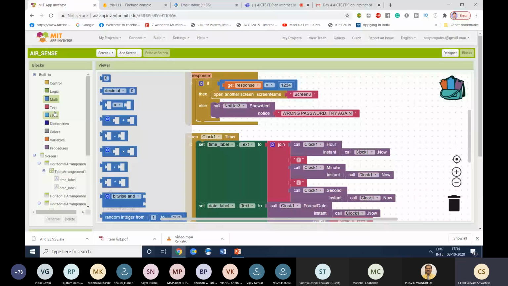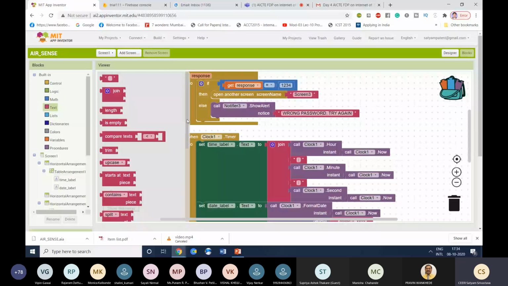Now this is something we'll actually be using to receive the data from a smartphone and to structure the data. For structuring the data, let us say if you want to join two data, you can use this join service. If you want to calculate the length of the data, then this is the length block. If you want to test whether the packet data that is coming is empty or has some data, you can use this block. Then if you want to compare the text with some other text, let us say to see whether data is coming yes or no in any kind of program, you can compare with that text using this block.